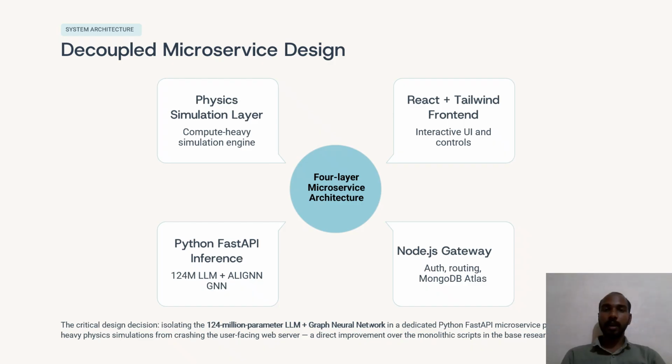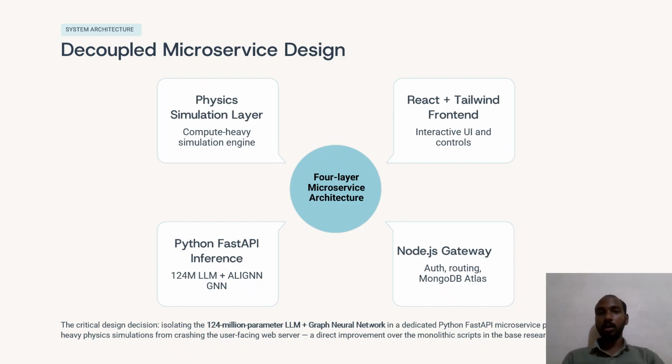This service contains our large language model and the physics related components. One important improvement we made is separating the AI model from the main backend. The reason is that running large AI models and physical calculations requires a lot of computational power, and if everything runs in one service, the application may become slow or unstable.